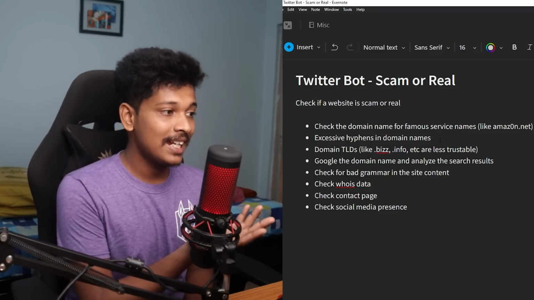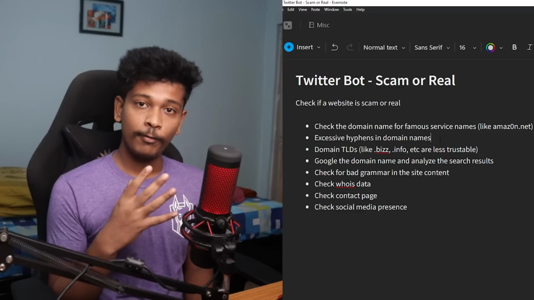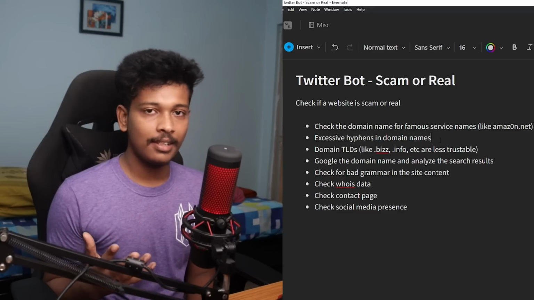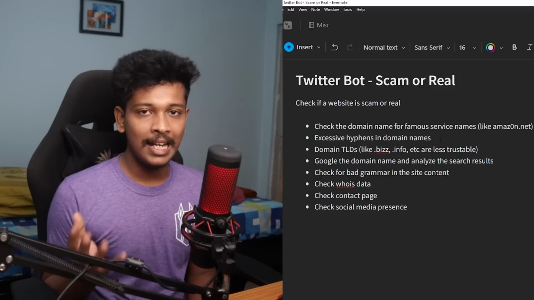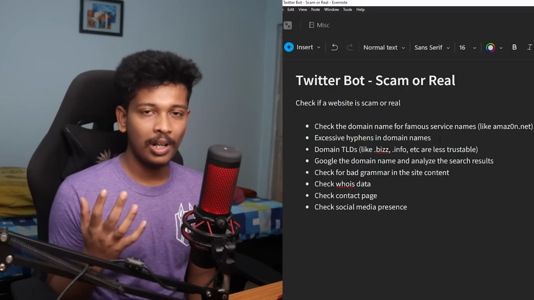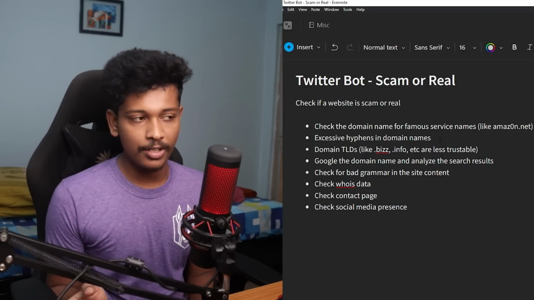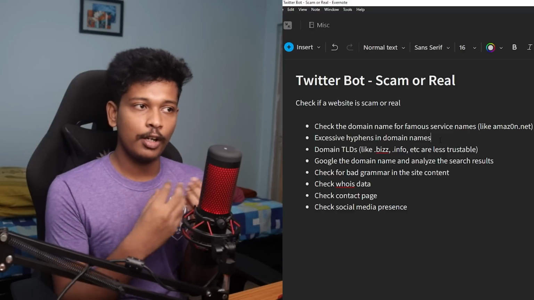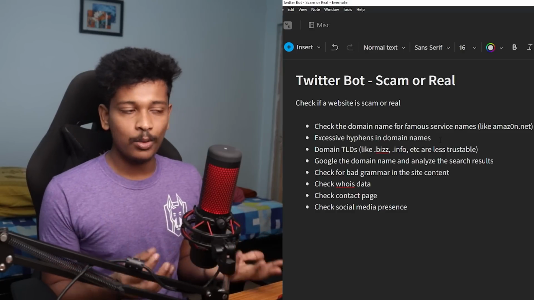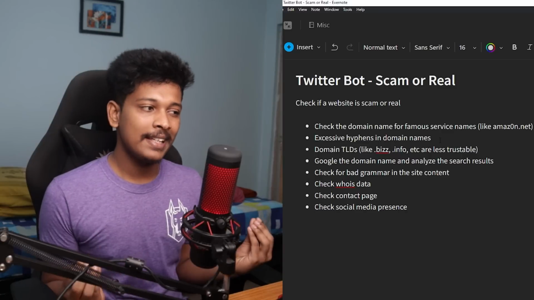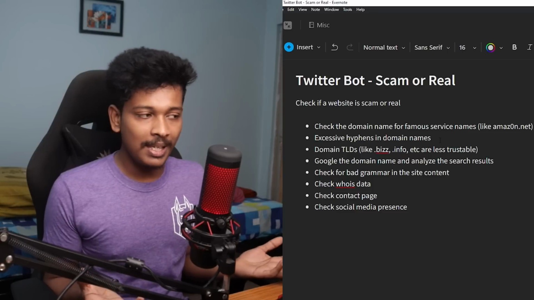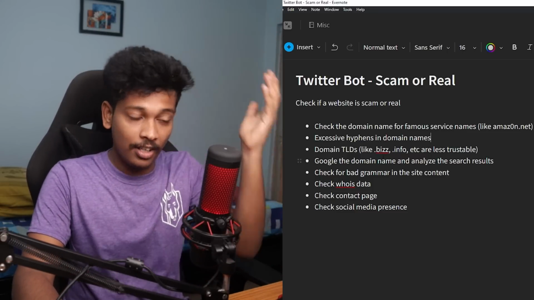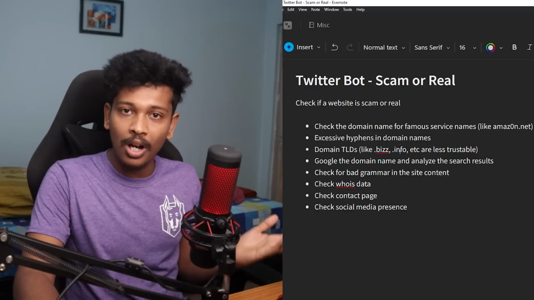And then we can check the domain TLDs. The most trusted, most official TLD, as all of us know, is .com. There are thousands of TLDs available, but some of them are much less trustable and are more likely registered by scammers to host their fake websites. Different TLDs have different sets of rules to register, and for some the rules might not be as strict. That means a scammer can easily register as many domains as they want and use them to host websites. Some of those not very trustable TLDs are .biz, .info, .online, etc.